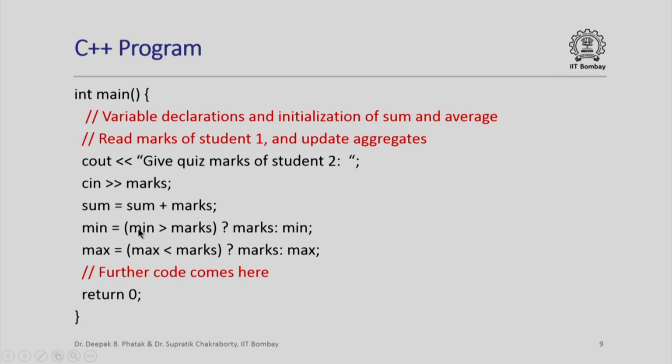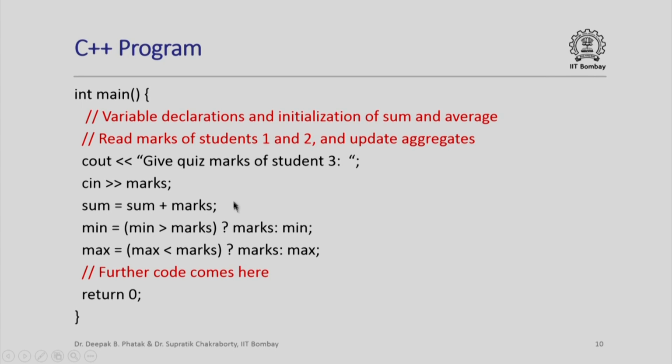So here what am I doing? I am checking if the current value of min is already greater than the marks of the second student I have just read. If so, I am setting the value of min to be the value of marks, otherwise the value of min stays unchanged. Similarly for max, if the current value of max is less than the marks of the second student I have just read in, then I update max to have the value of marks, otherwise max retains its value. Now after I have done this for students 1 and 2, I could do a very similar thing for student 3.